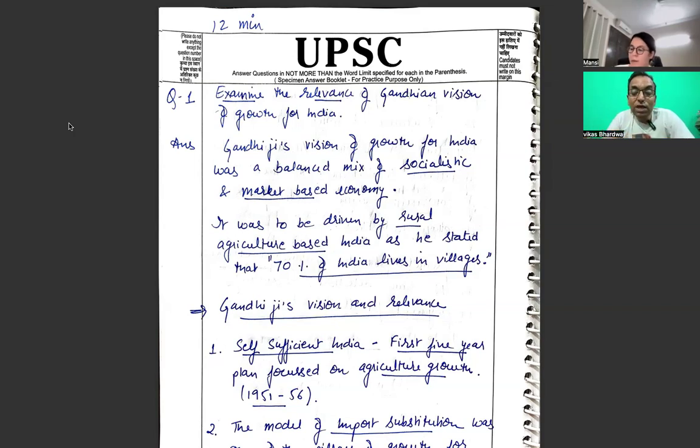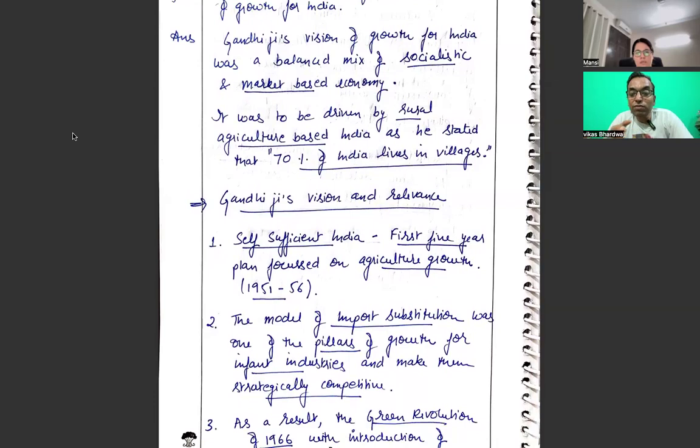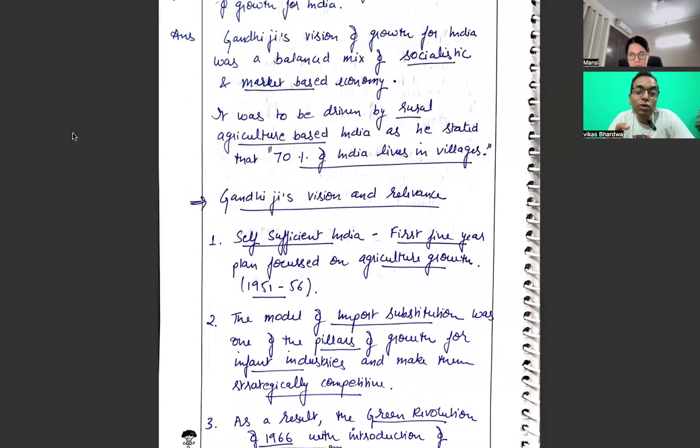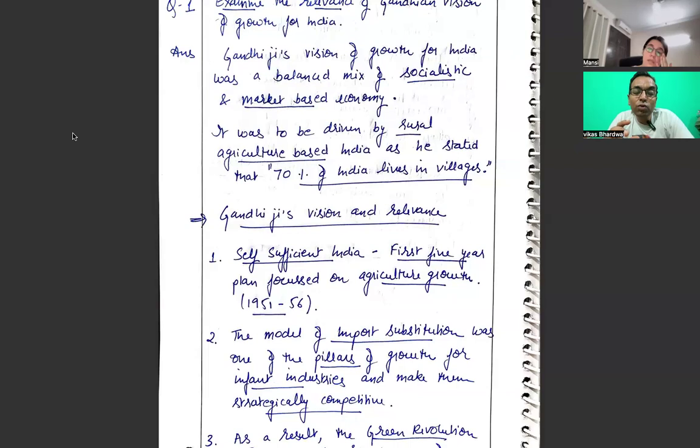So let's see. Gandhian vision for growth of India was a balanced mix of socialistic and market-based economy. I think it's a good start. It was to be driven by rural agriculture based India, as he stated that 70% of India lives in villages. I think this is also fine. In the first two paragraphs only, we could have brought also one fact that in Hind Swaraj, we find ideas of Gandhiji, where he is criticizing machine based industrialization. So, one fact we could have written.